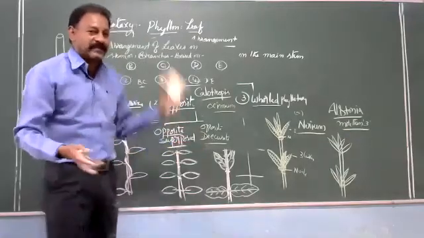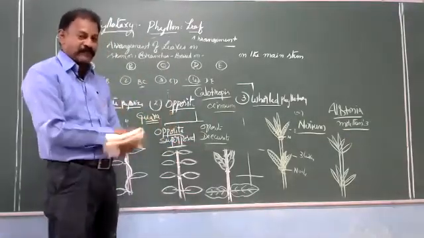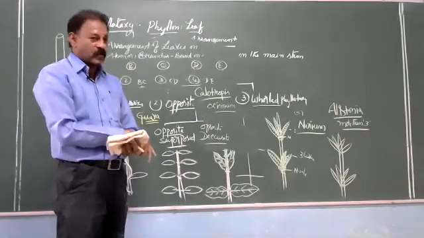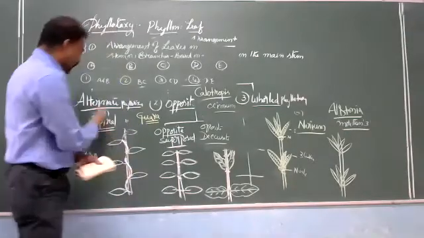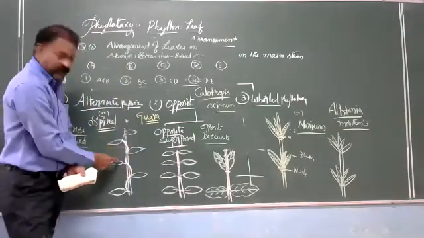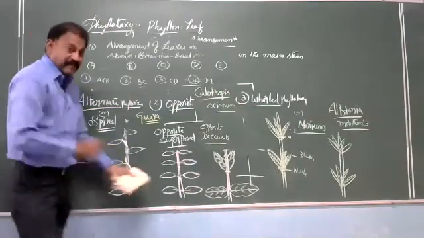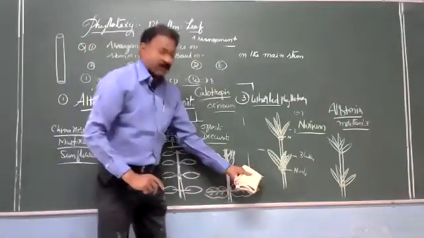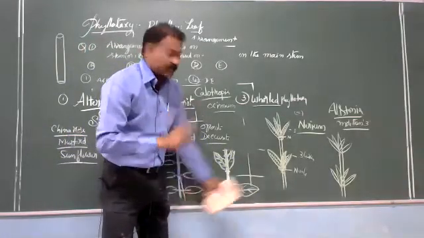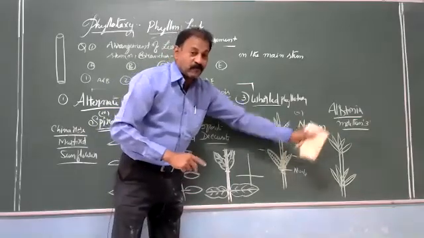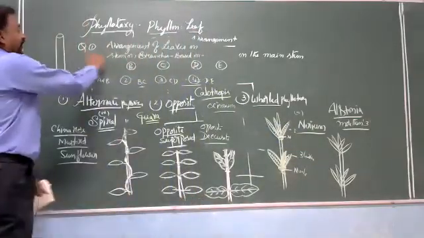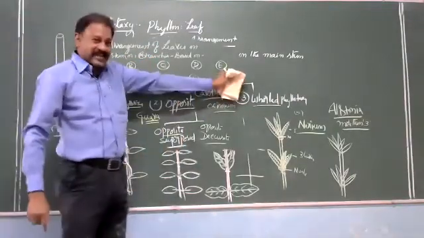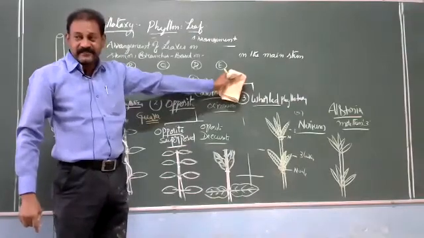What is the ratio? Another question. What is the ratio of node to leaf? Always the ratio of node to leaf is 1:1? No, wrong. Here in alternate, always 1 node, 1 leaf. But here 1 node is equal to 2 leaves. Here 1 node is equal to 3 leaves. Here 1 node is equal to 4 leaves. So arrangement of leaves on stem or branches based on the ratio of nodes to leaves. Yes, it is also correct.